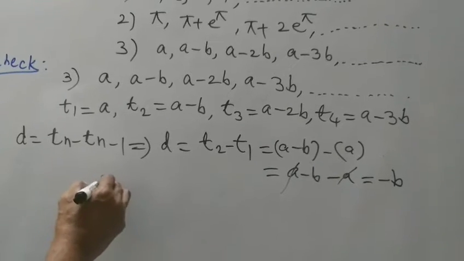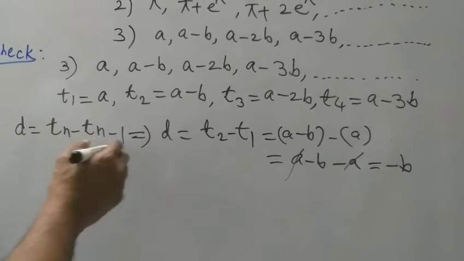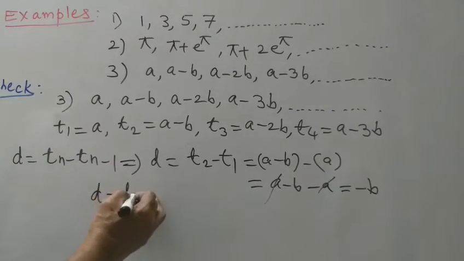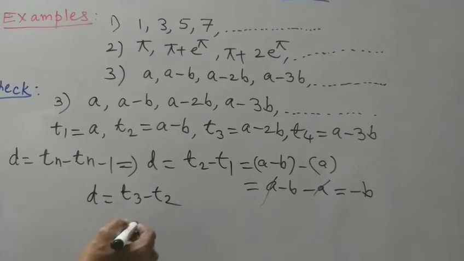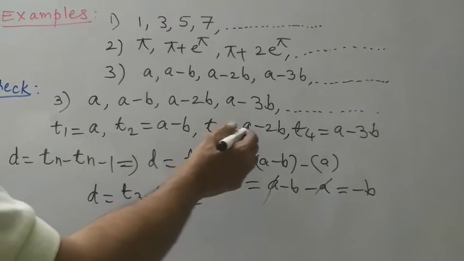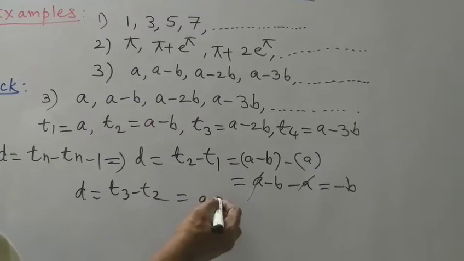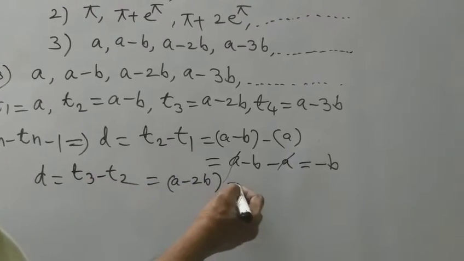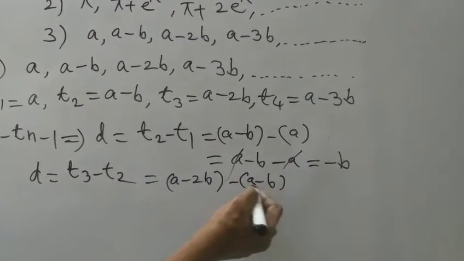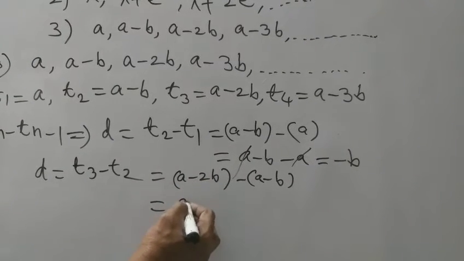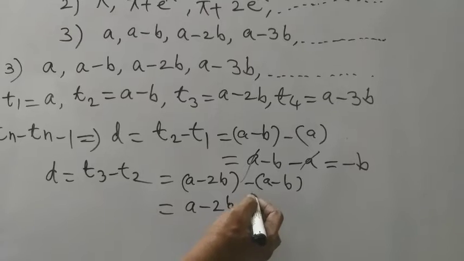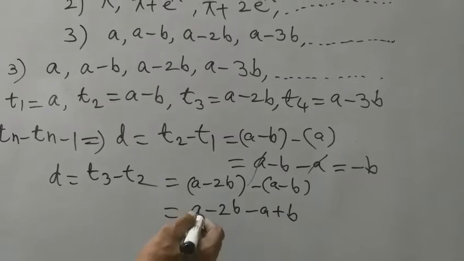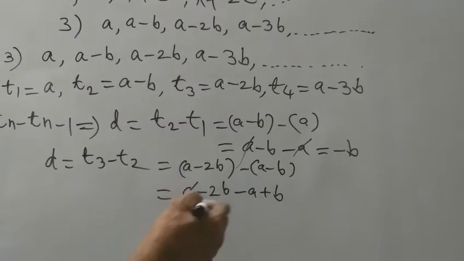Similarly, D equals, in place of n we substitute 3, n minus 1 is 3 minus 1, that becomes T3 minus T2. The third term is A minus 2B, minus the second term, minus of A minus B. On expanding these two brackets, A minus 2B minus A plus B. The like terms plus A and minus A are cancelled.